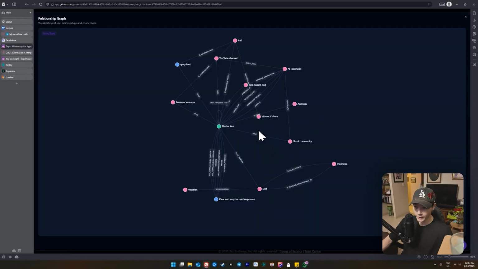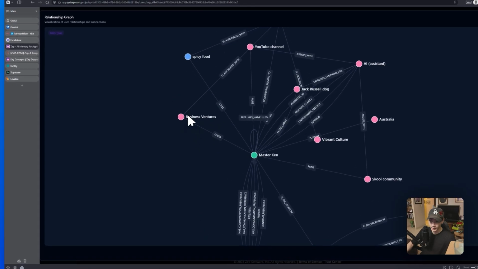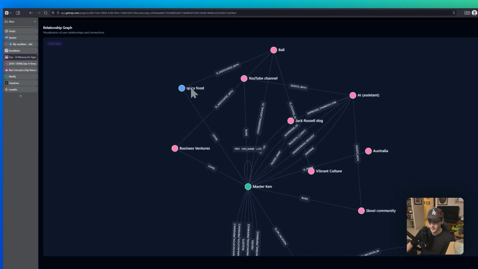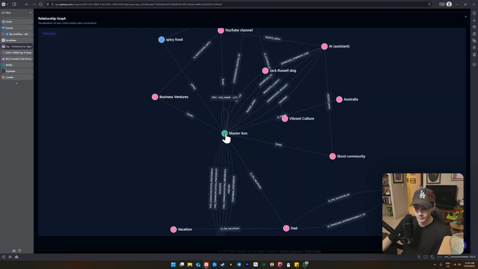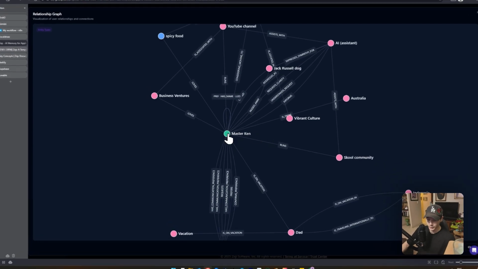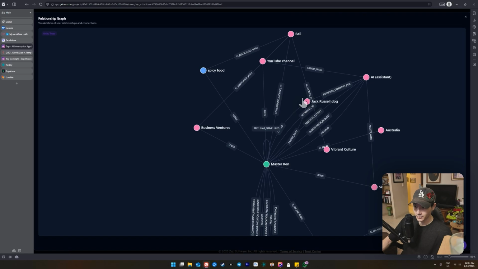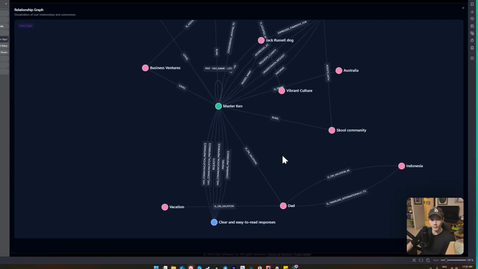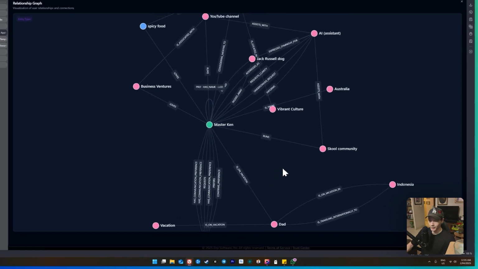And straight away, we can see right here that I have in the red here that it has business ventures, right? We're going to Bali over here. He likes spicy food. Now, just to let you know as well, the green is the user. So that's me. So it's actually noted me down as Master Ken as the user in green. The entities are in this pink or red color, and the preferences, okay? So the things I like, the things I want, the things I need, the specifics, kind of, based on what I'm after are in the blue. Okay, so we can see that all made up straight away by this memory node as well. Okay, as simple as that.